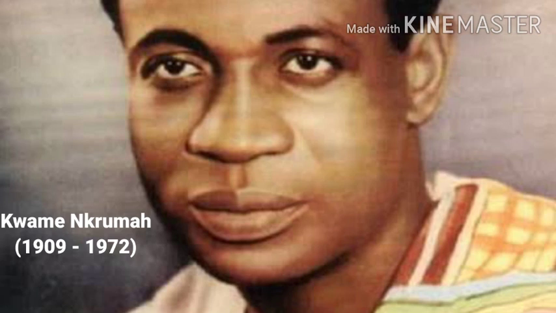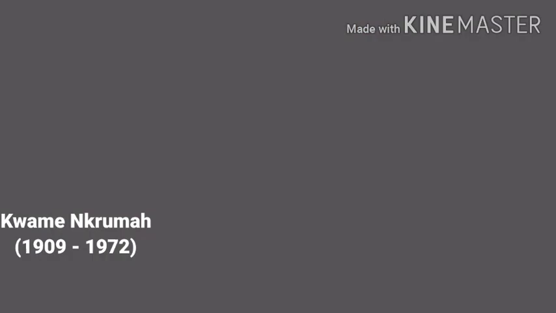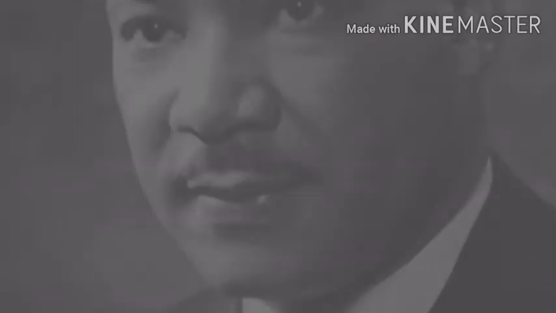So Kwame Nkrumah in Ghana helped to secure Ghana's independence from Britain, and he presided over its emergence as the new nation of Ghana. So he headed the country from independence in 1957 until he was overthrown by a coup in 1966. So Kwame Nkrumah was born in the town of Nkroful in what was then the Gold Coast in 1909. Okay, so he attended school in Accra, Ghana, and went to a missionary school. So Kwame Nkrumah spent his last years in exile.